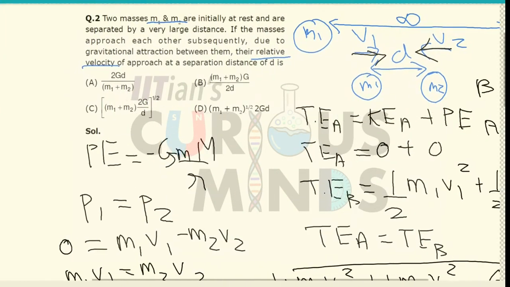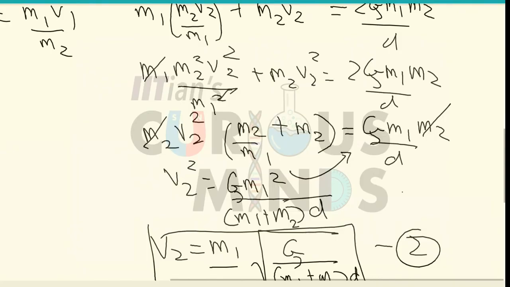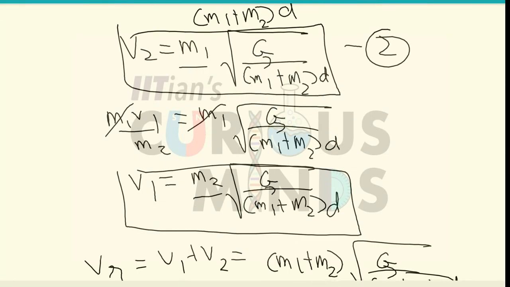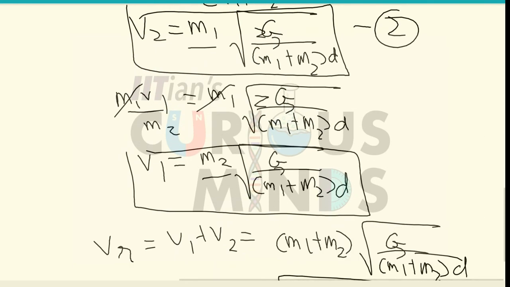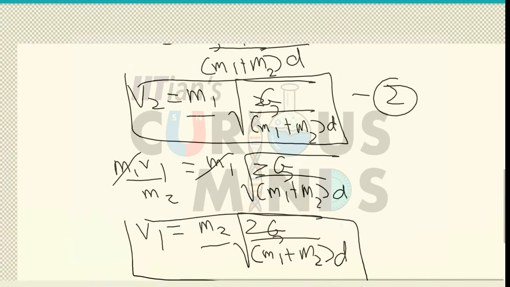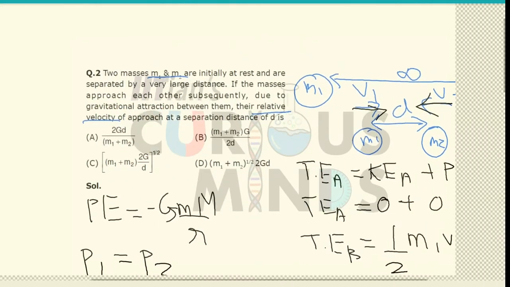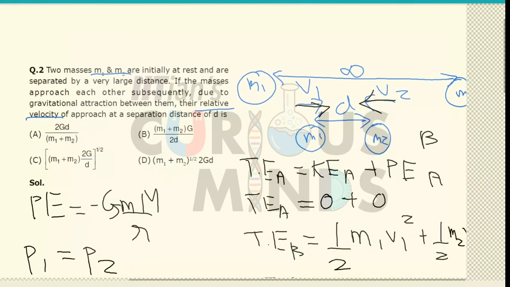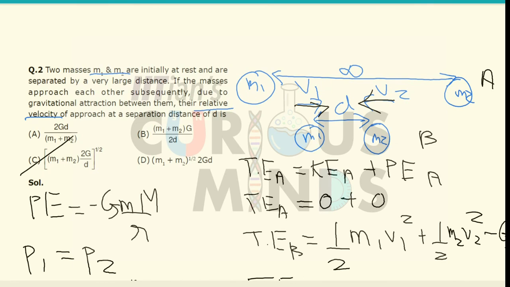Let us check the options over here. There is also 2 in the denominator, which I have taken on the right hand side. So everywhere there will be 2, so I will directly substitute in the final part. It will be equal to 2g m1 plus m2 divided by d, the whole raised to half, which is equal to option number C.